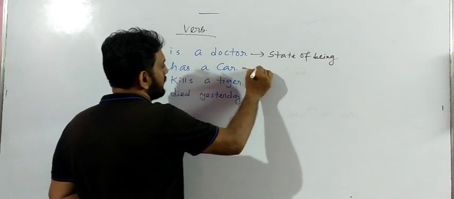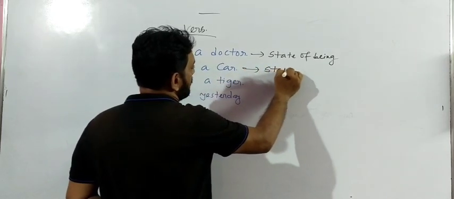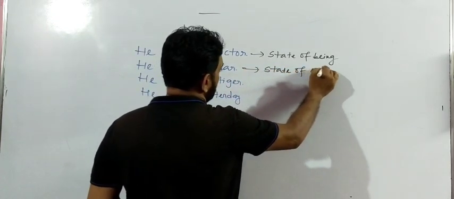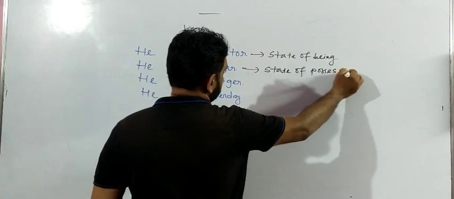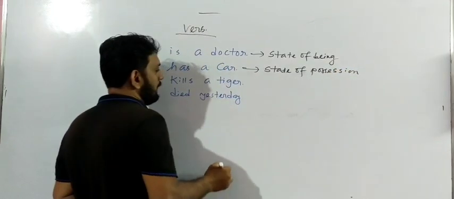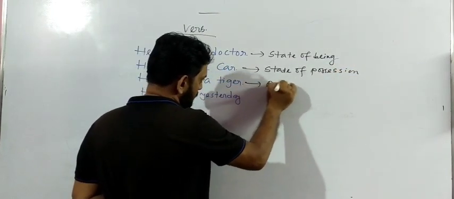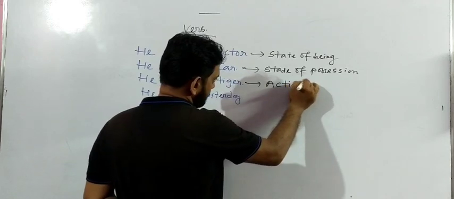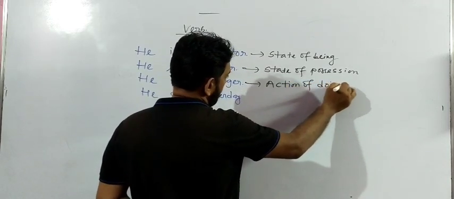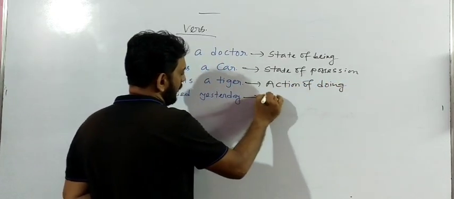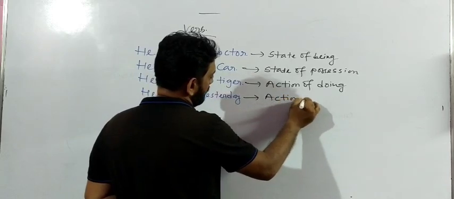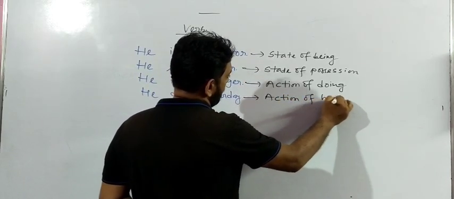He has a car. It refers to state of position. Third one, he kills a tiger, action of doing, and the fourth one is action of happening.